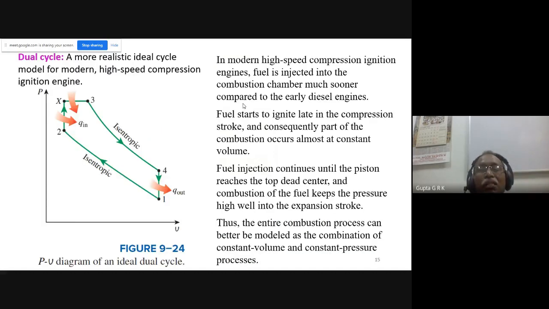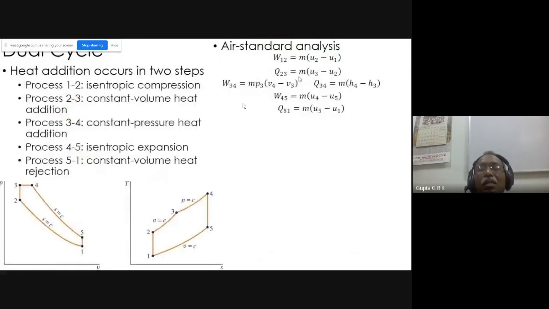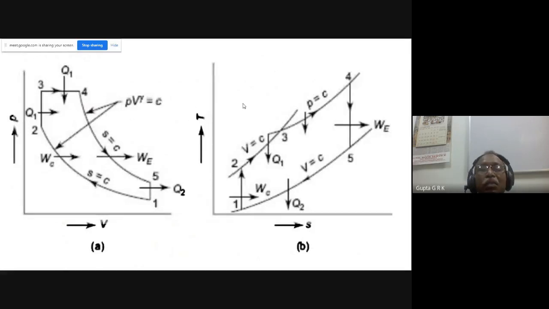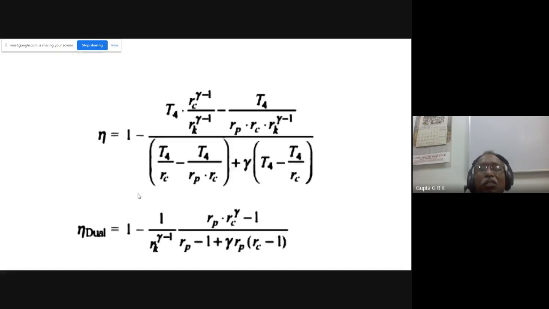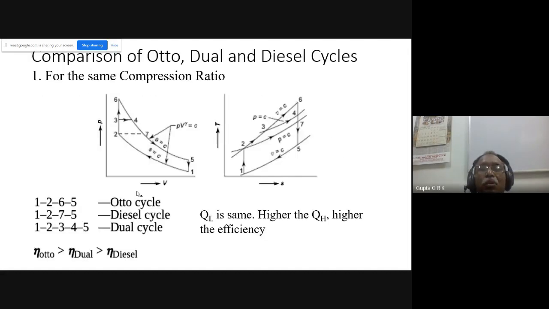And this is the dual cycle, and we discussed all these things. We define the compression ratio, expansion ratio, and cutoff ratio. But in the final expression we will not get the expansion ratio, because the total compression ratio is a product of the expansion ratio and the cutoff ratio. So we can eliminate the expansion ratio in the final derivation of the efficiency like this. We have seen the dual cycle problem, and this is the comparison we have seen for the same compression ratio.